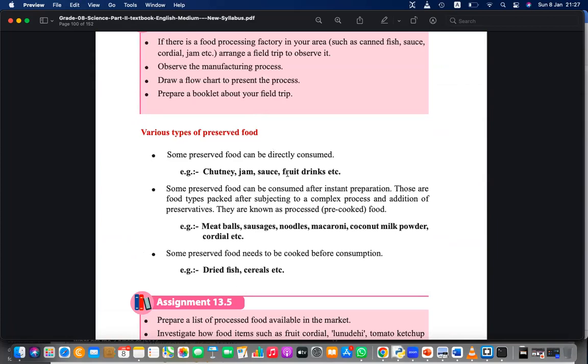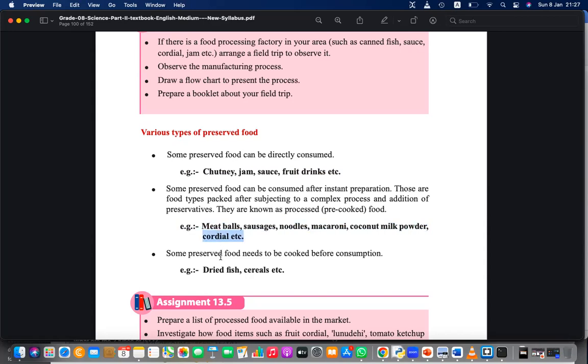Chutney, jam, sauce, these are basically concentrated preserved foods. Meatballs, sausages, noodles, macaroni, what are these? Meatballs and sausages are pre-cooked and frozen, but noodles and the like are dried and packaged. Milk powder, dried and packaged. Cordial, concentrated.